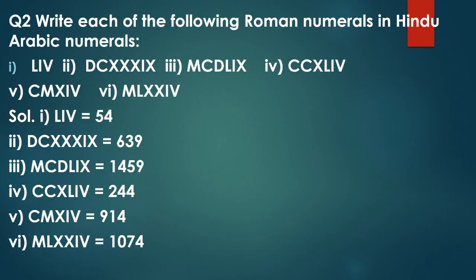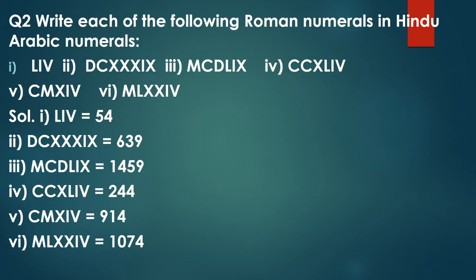Question number second is, write each of the following Roman numerals in Hindu-Arabic numerals. First is LIV. It is 54. L is 50 and then 4. Next, DCXXXIX. D is 500, C is 100, which becomes 600, then 10, 10 and 10 becomes 30, and then 9, 639.